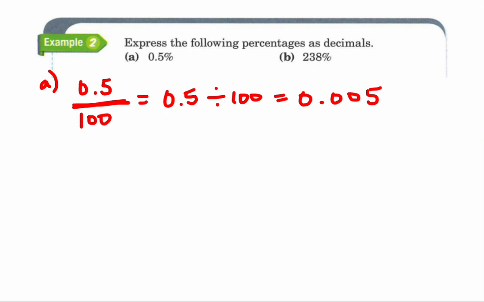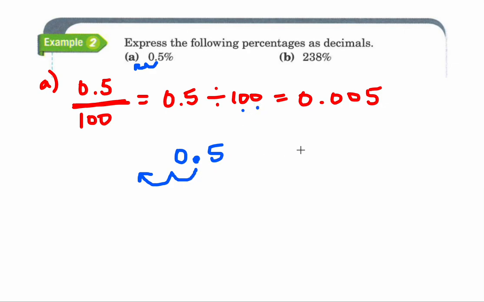Now you're probably thinking to yourself, wait a minute, this is basically my percent, 0.5, but it's smaller. Yeah. So another method, a shortcut that you could use is basically, since you know that you need to divide by 100, and 100 is basically 2 decimal places, you would take this decimal place and move it over 2 spots. So let me actually write this down over here so that you can see. Here's my decimal place. I'm moving it to the left 2 spots.